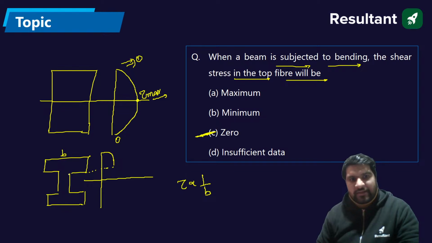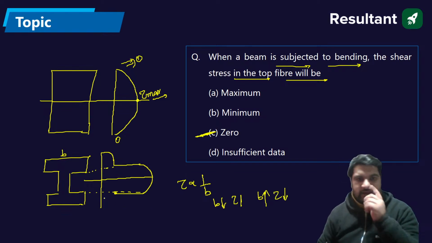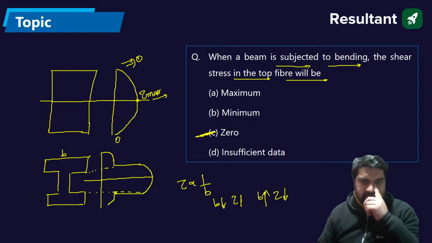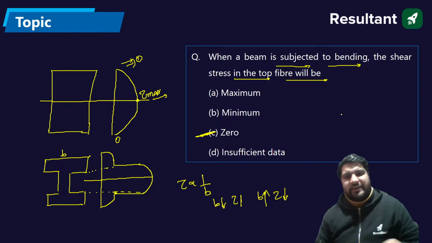Now the B value is decreasing, which means the tau value will be more, till this section. Now there is again an increase of B. B value increases, so the tau value will decrease. And the variation will be like that.